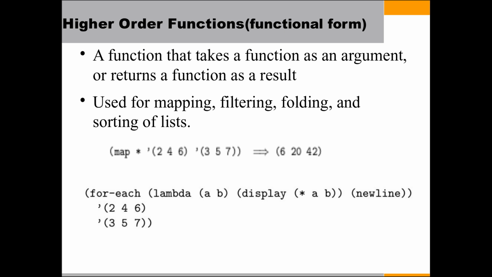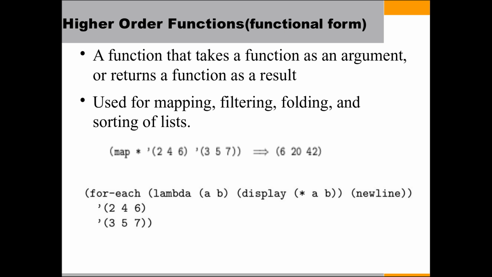That is, the first elements of the lists are 2 and 3, so it will take 2 and 3 and compute 6 and store it. Then 4 and 5 correspondingly, and the outputs are given: 6, 4, 20 and 42. So the map function's output is itself a list.